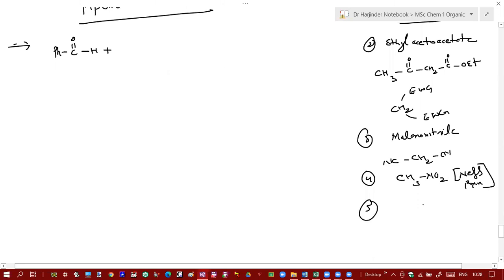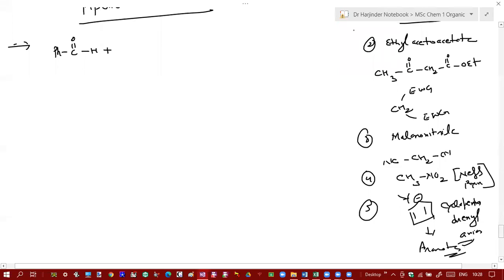Other examples can also be taken, for example, the cyclopentadienyl anion. Why is this anion very stable? Why can it be easily formed? Because this cyclopentadienyl anion is aromatic. Yes, it is aromatic. So that's why it can be easily formed and it can also be used over here.